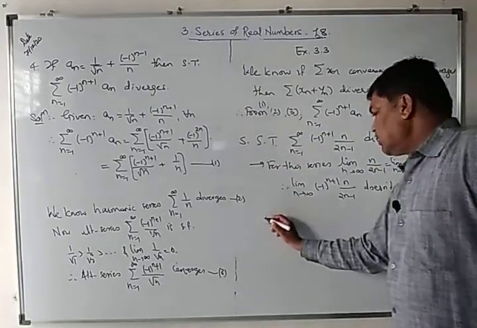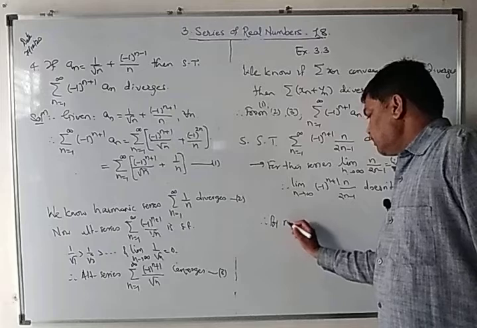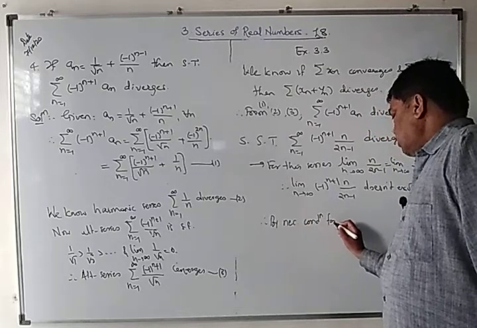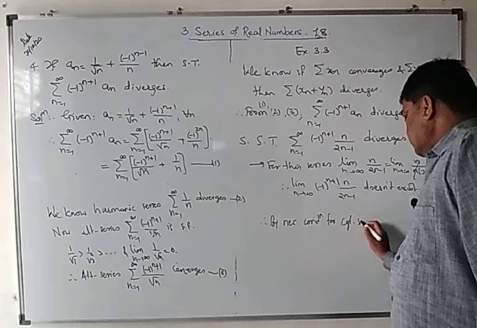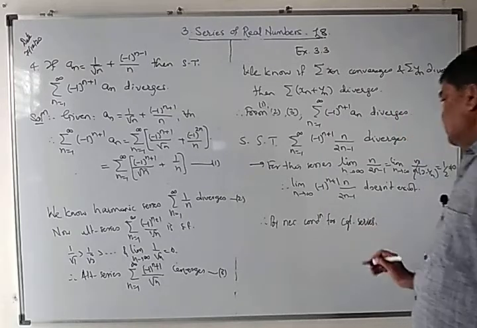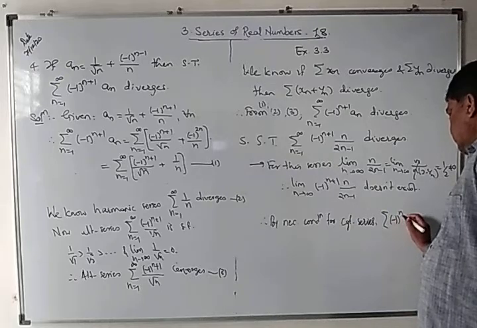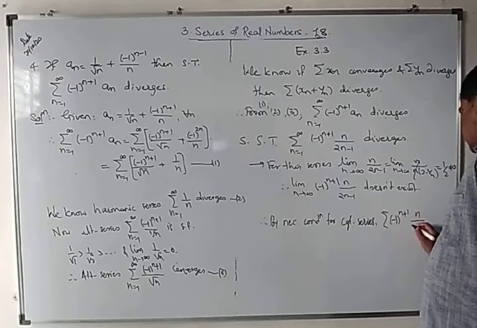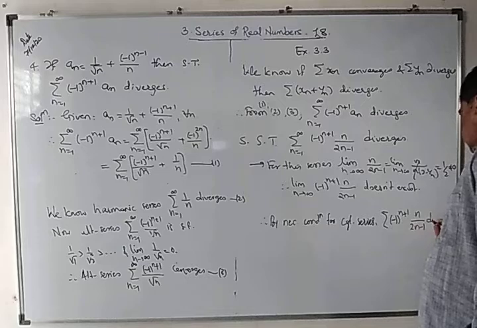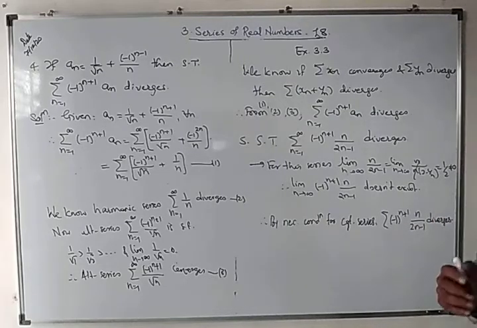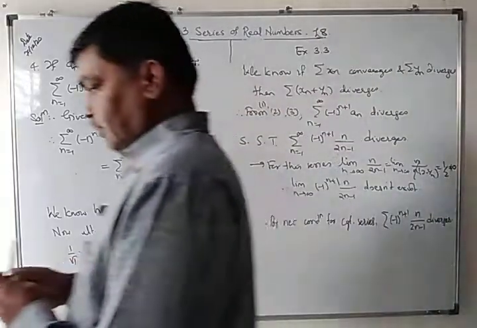And therefore, by the necessary condition for convergent series, the summation of minus 1 raised to n plus 1 into n upon 2n minus 1 diverges. This series diverges.